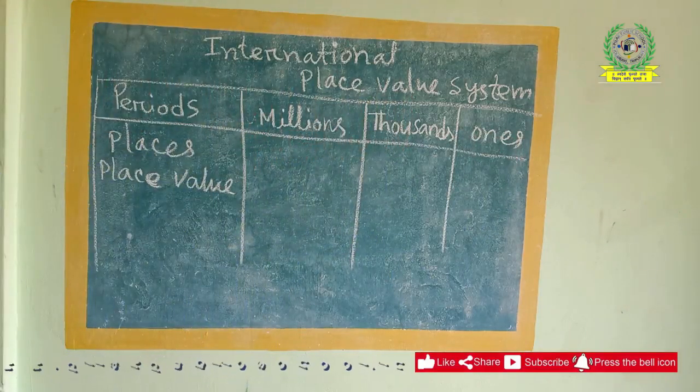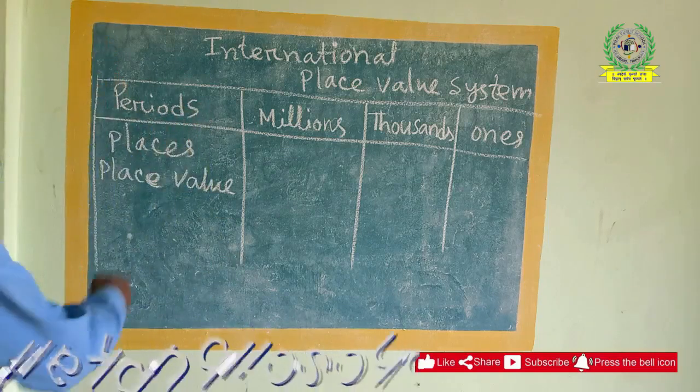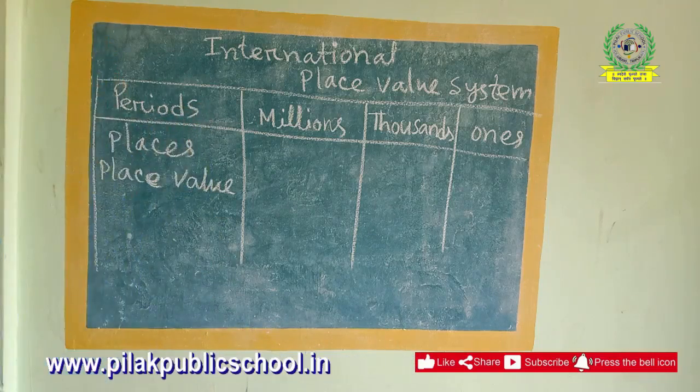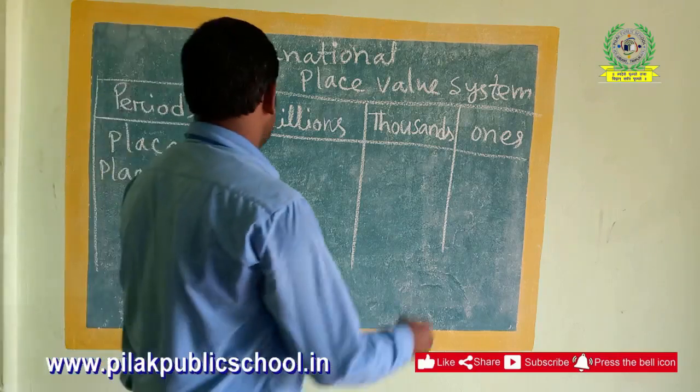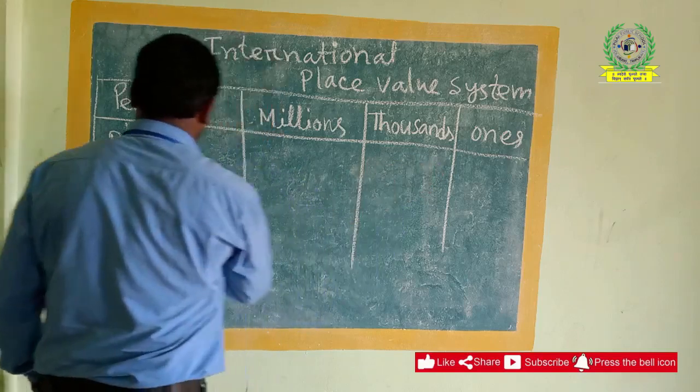After millions it will be billions, then trillions, and it goes on. In the ones period, there are three places.